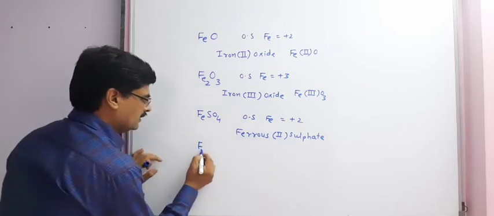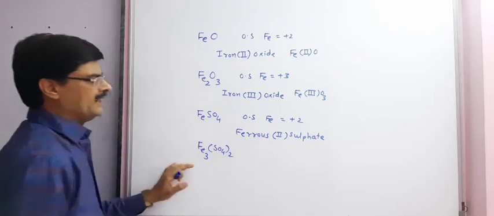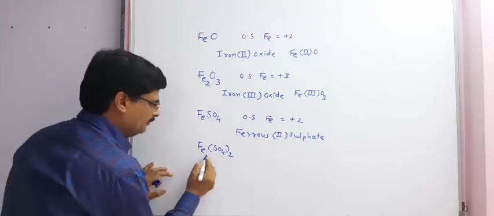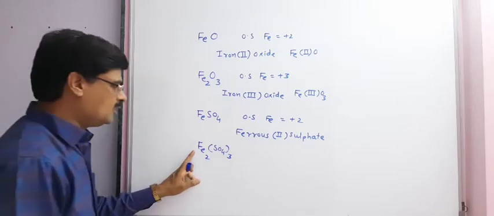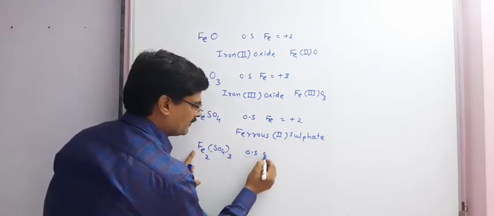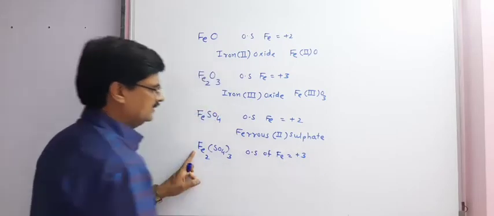Same way, Fe2(SO4)3. The oxidation state of Fe is +3.